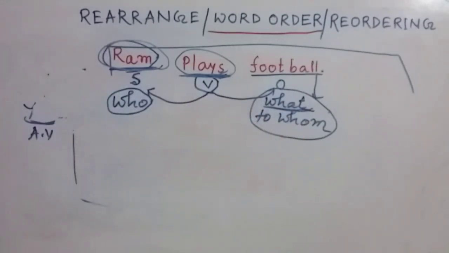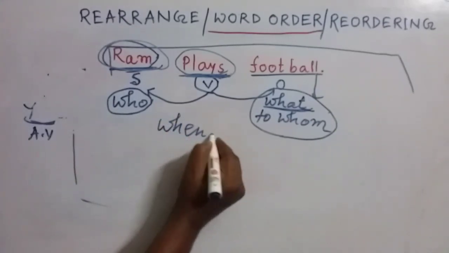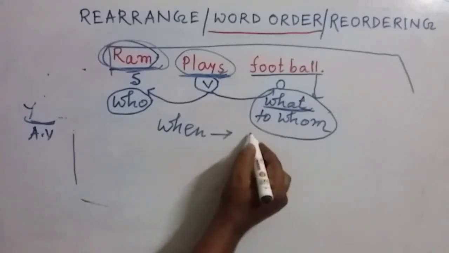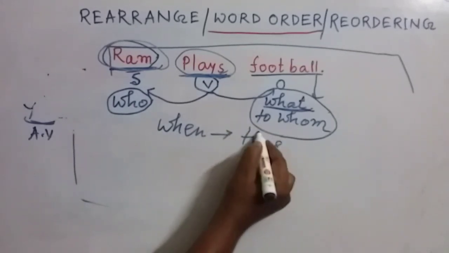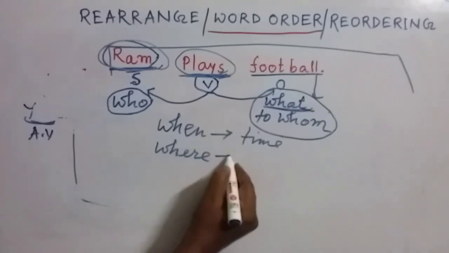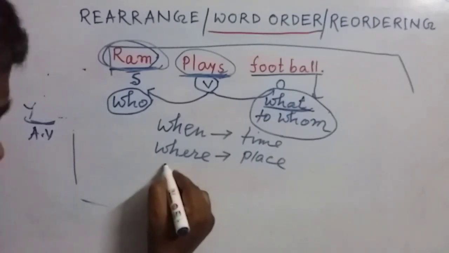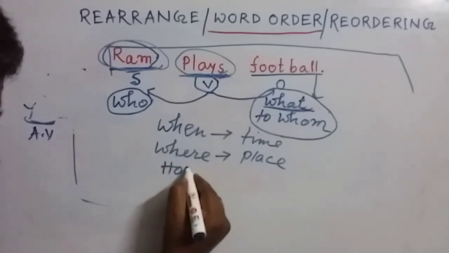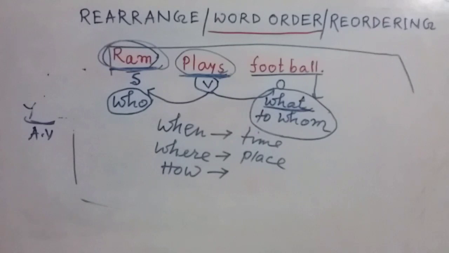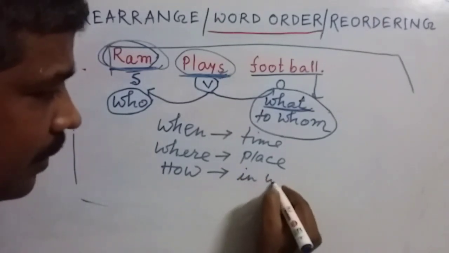And my dear friends, if we think about the other WH words, just like this one, suppose when. So obviously it will inform us about some time. If we ask about where, it will inform us about some place. Ask by how, it will answer us by in which way.